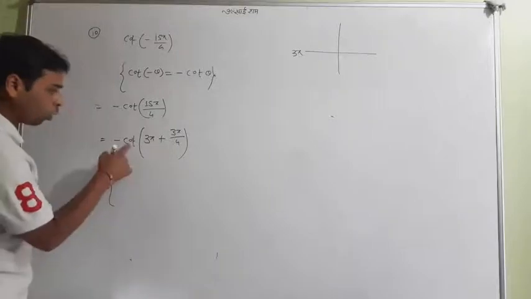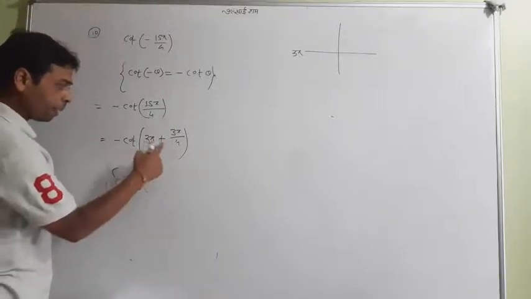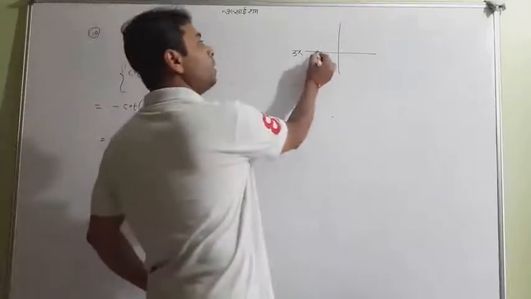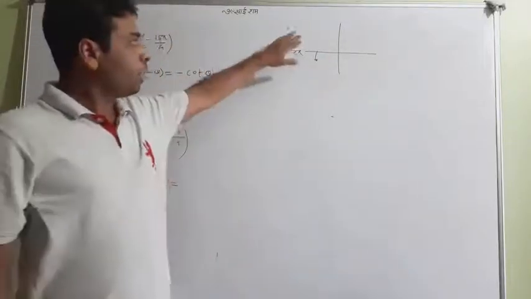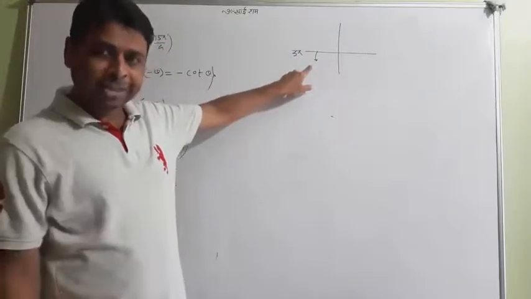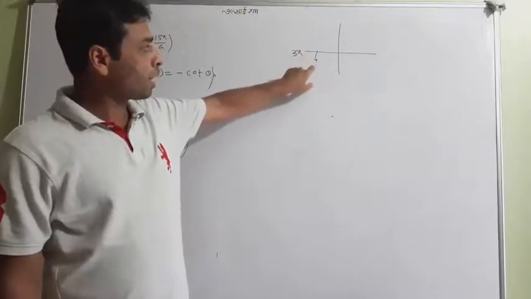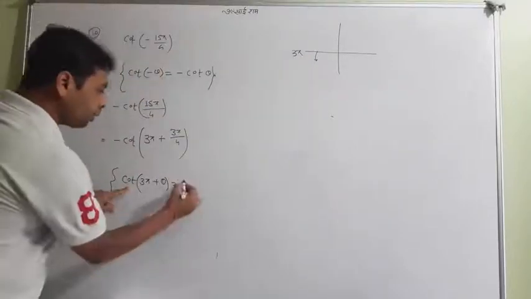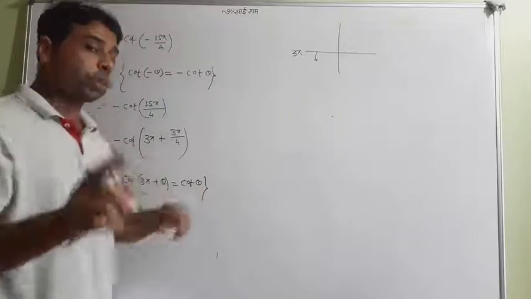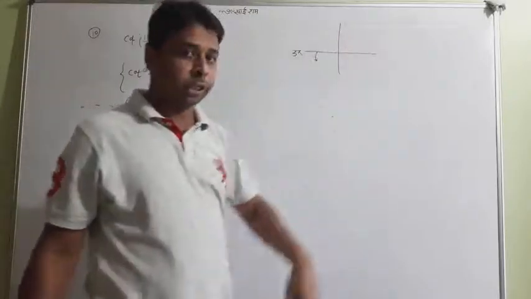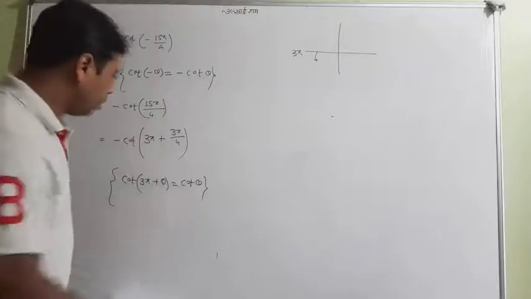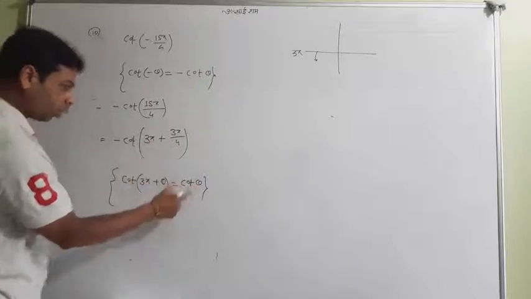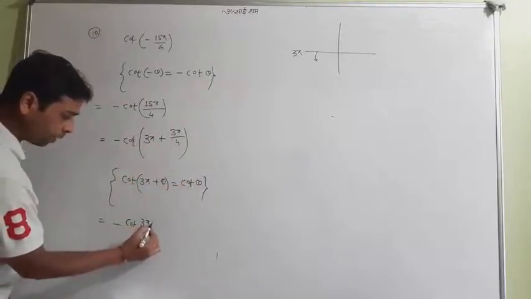Now read the formula. Cot of 3 pi plus theta. So where is the answer? 3 pi plus theta, in which quadrant will it be? 3 pi, skip more, next, ahead. So 3 pi plus theta is coming in the third quadrant, where tan is positive and cot is positive. It is a cot, so it will be the same. And one should be assured that on this line the angle will not change. So cot will have a cot answer. Okay, now the minus is a minus. Cot of 3 pi plus theta is equal to cot theta, meaning cot 3 pi by 4 will be coming here.